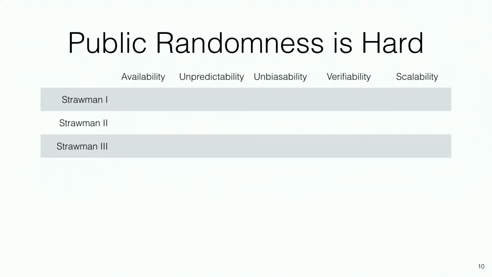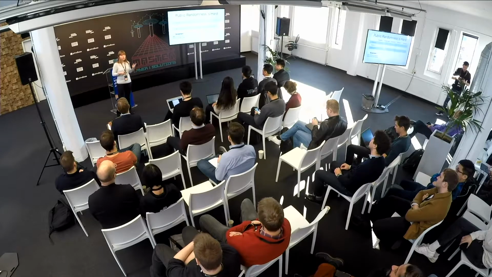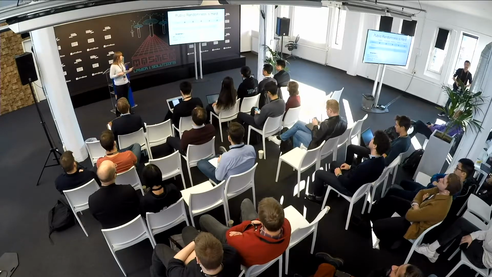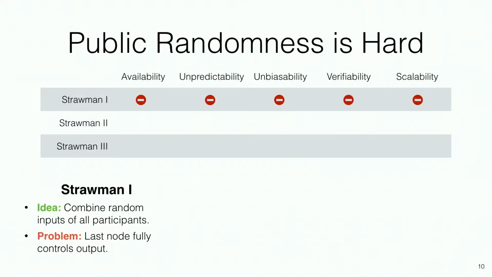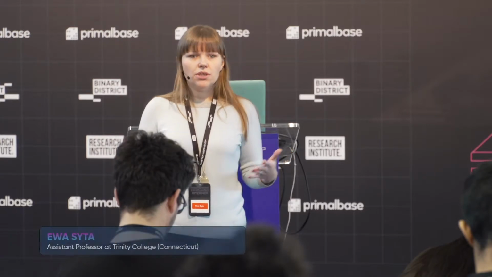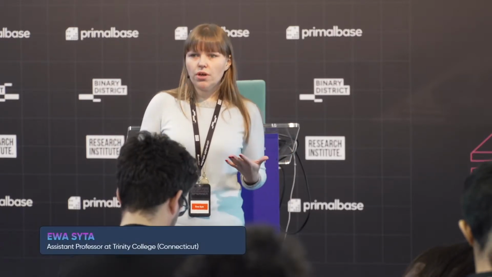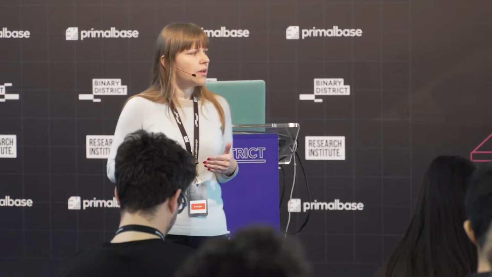On the surface, it seems that generating public randomness is easy. You can simply take random inputs from all participants, and there's this false assumption that so long as there is one honest participant, that will sufficiently randomize the output. Unfortunately, it completely doesn't work because the last node has full control of the output. They will simply wait to see what the other inputs are and will pick their own input as a function of it. So we achieve no security. We can address this issue with a commit and reveal scheme, where everyone chooses their input up front before seeing anything.